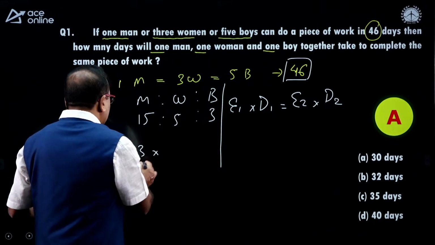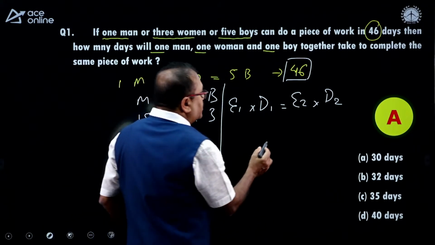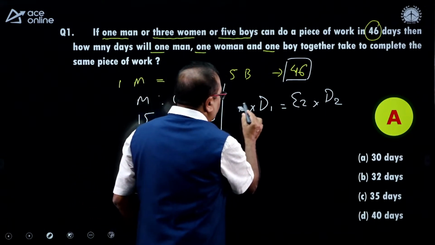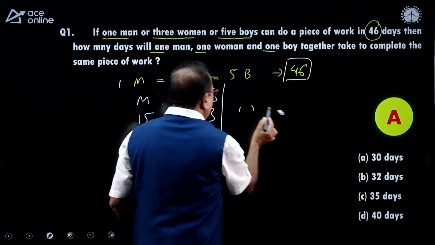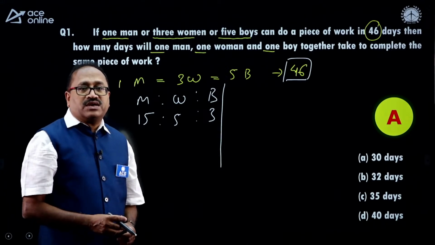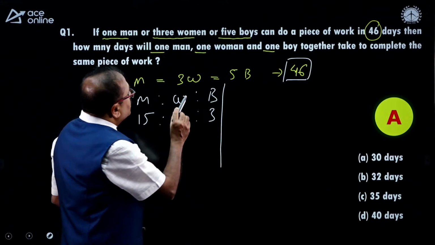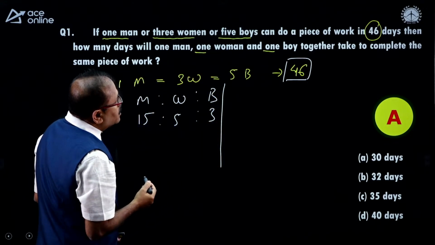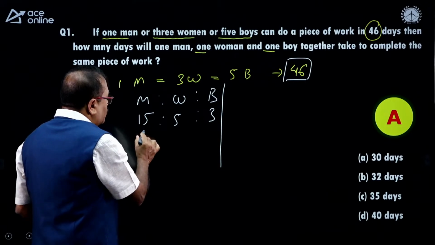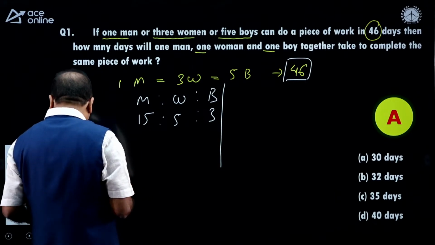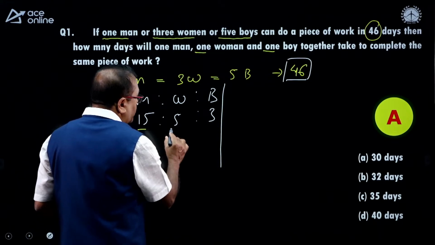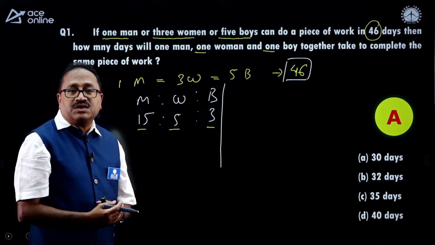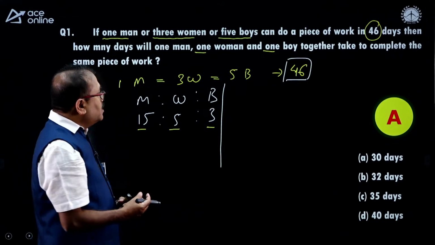Instead of that, it can be done in a different way without actually applying this formula. I can answer this question in an easier way. It is said that 1 man, 1 woman and 1 boy can complete the work in how many days? The total efficiency of 1 man, 1 woman and 1 boy is 23. Am I right?